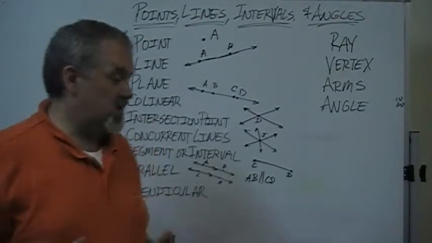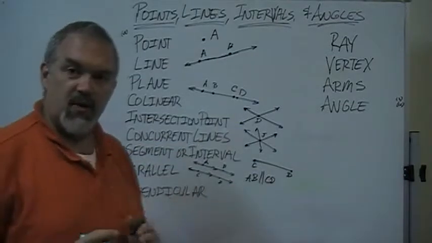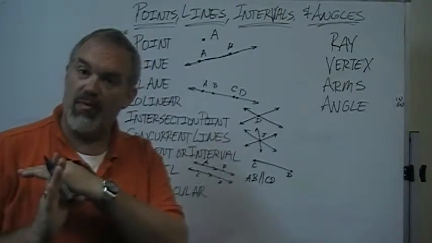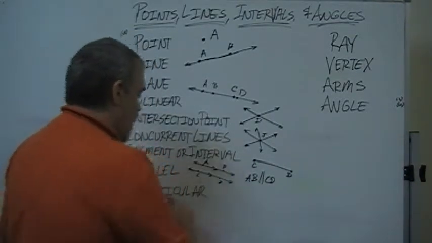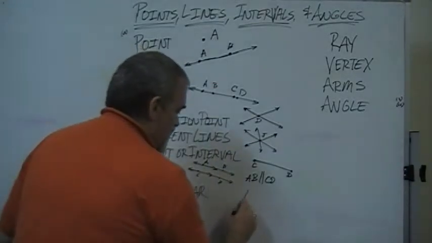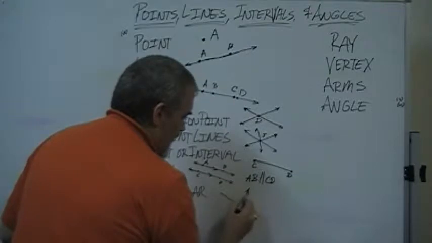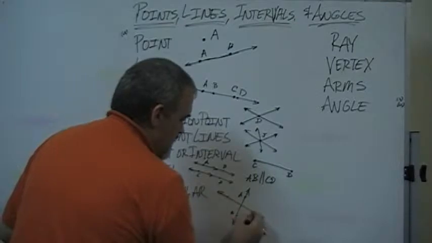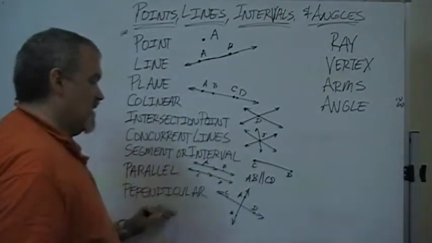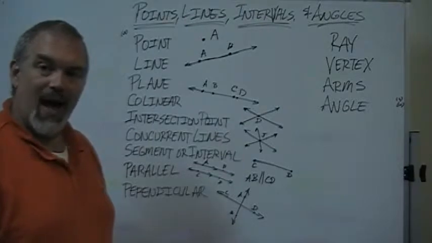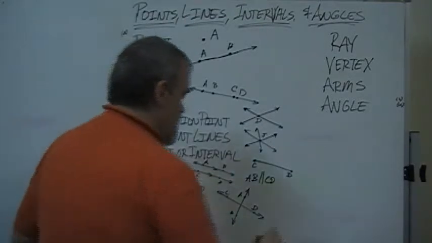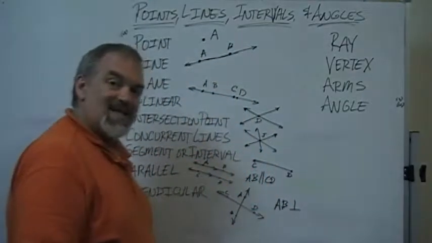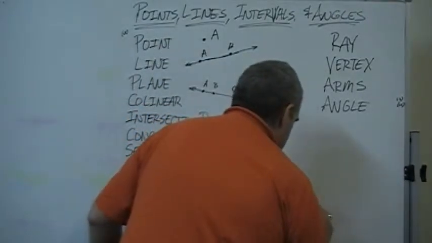The other thing that lines can do, they can be parallel, they can just intersect generally, or they can intersect at a right angle, a 90-degree angle, like the corner of a page. If we have those, then we call them perpendicular lines. Let's say we have AB and another line CD. We would say those lines are perpendicular because they meet at a right angle. The notation for this would be AB, and we use a little upside down T, which means is perpendicular to CD.